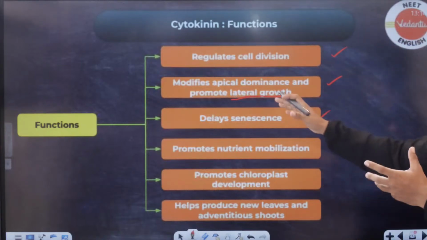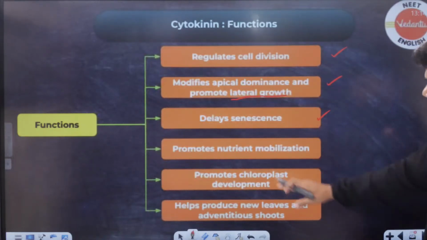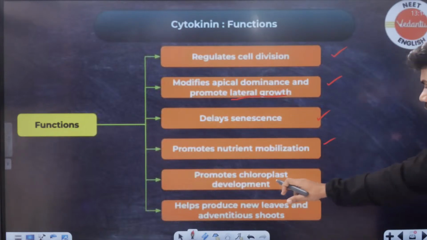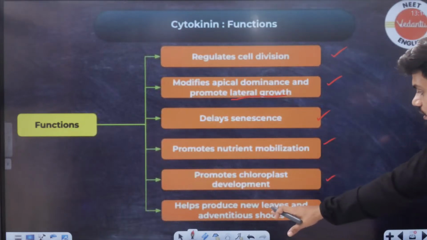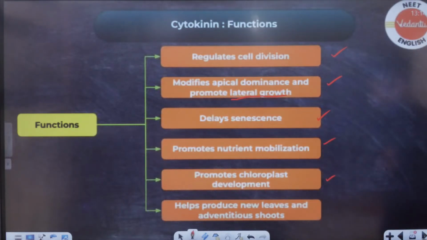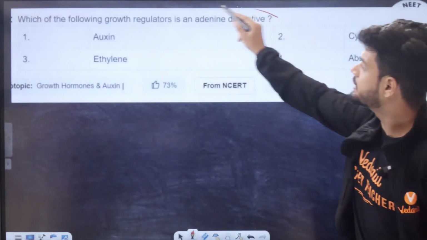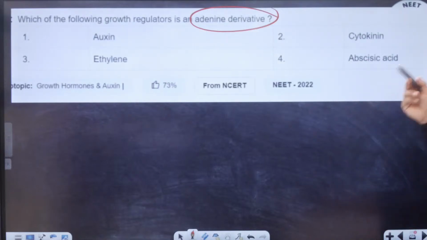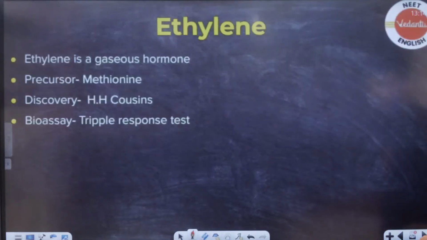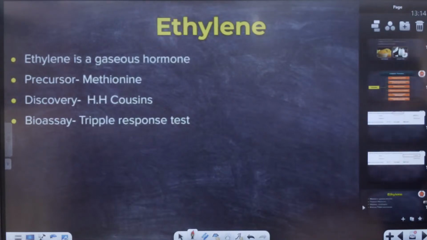Delays senescence, again, it is a growth promoter. Promotes nutrient mobilization, chloroplast development, new leaves and adventitious root formation. Okay, the question will come like this. See, adenine derivative, they'll ask you. So you should be able to answer cytokinins easily. Okay, cytokinins.